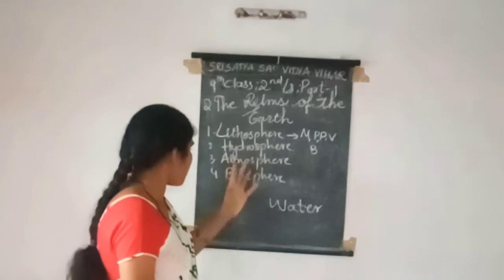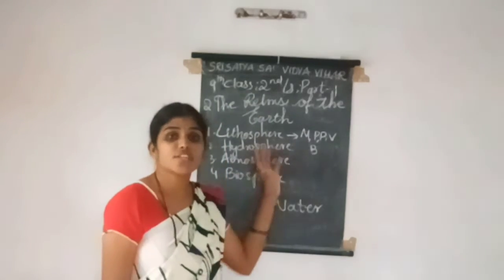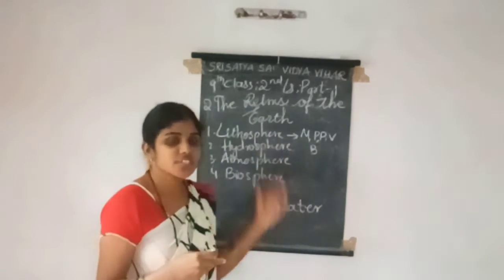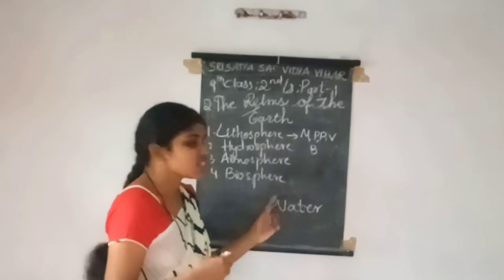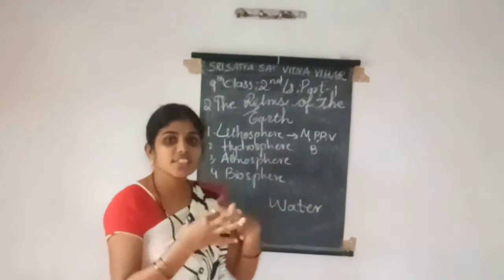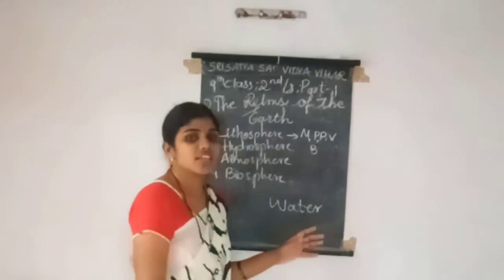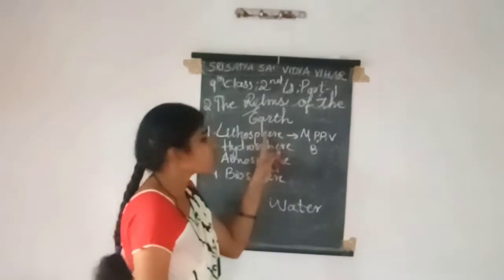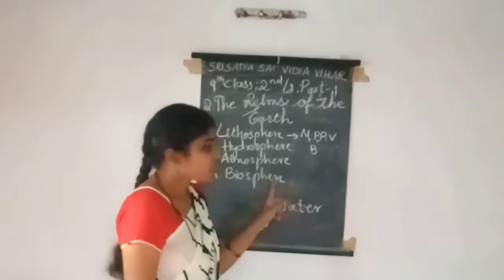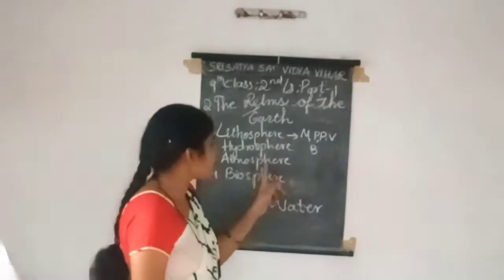All these are interrelated to each other. These four things are interrelated. Without the lithosphere, the other three are not there, and without the hydrosphere, the other three are not there.